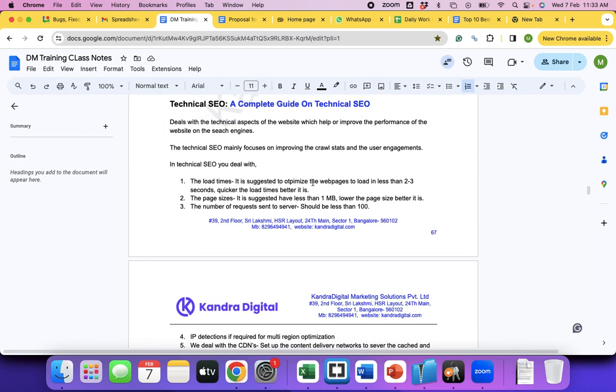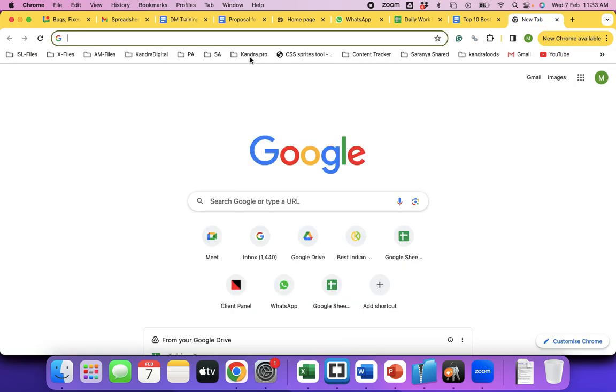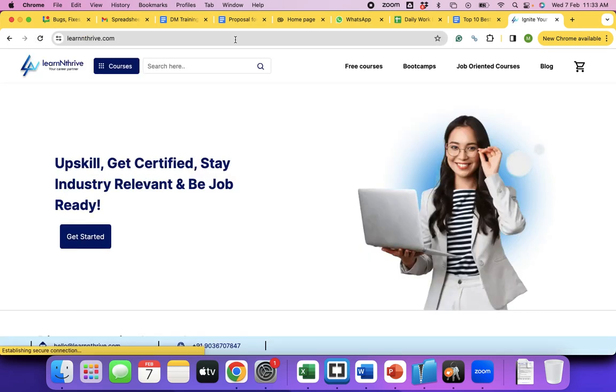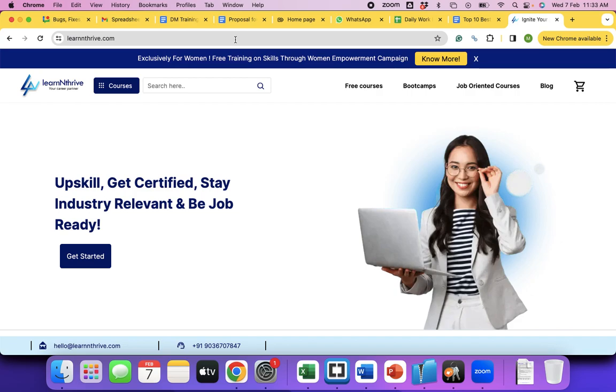So for example, any image that you are sending on WhatsApp, what will be the size of this image? It can be anything, 1 MB, 2 MB, 500 KB, correct? Same way, these web pages, whichever you open, will have a size, right? So obviously, they will take a certain amount of internet bandwidth, correct? If you're sending a video on WhatsApp and if they have to download, they need data, correct? So same way, bots also will have the data. The Google bots also will have the bandwidth, right?